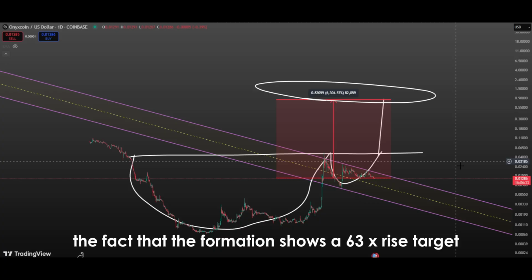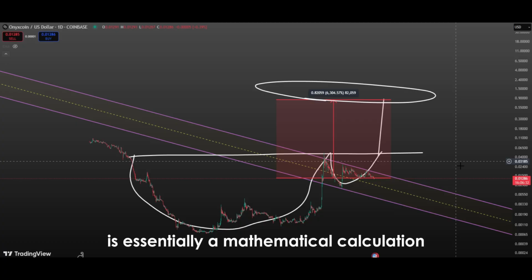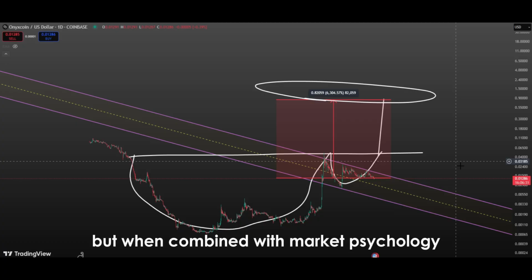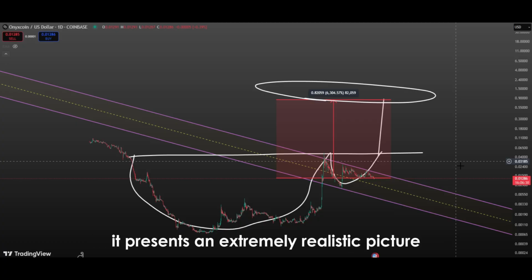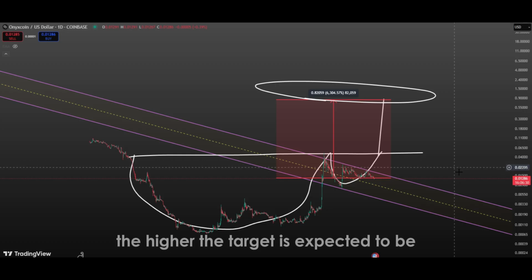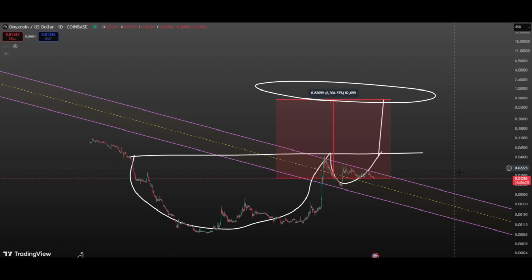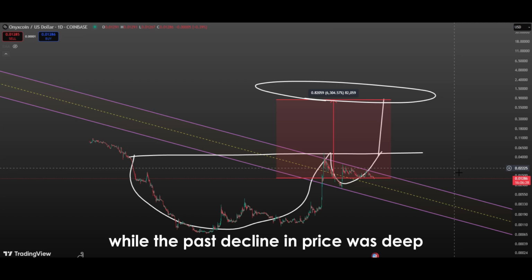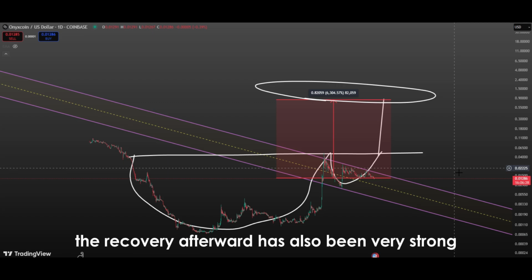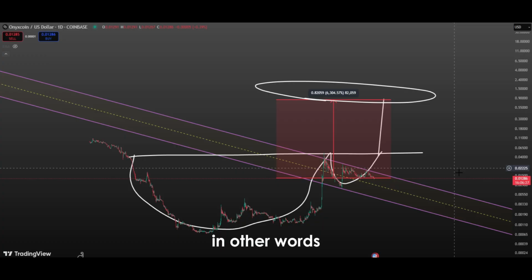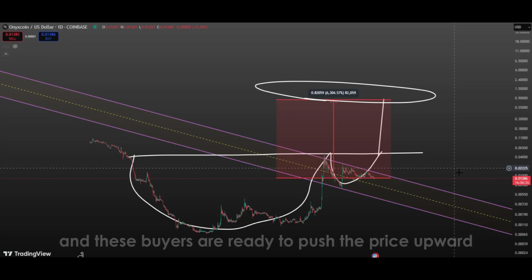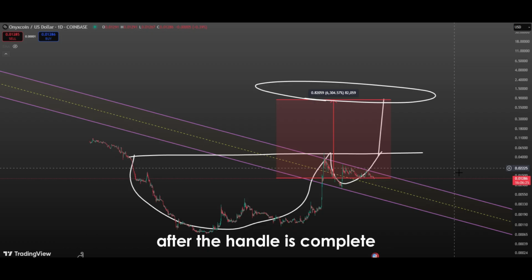The fact that the formation shows a 63x rise target is essentially a mathematical calculation, but when combined with market psychology, it presents an extremely realistic picture. Especially the deeper the cup, the higher the target is expected to be. This shows us that while the past decline in price was deep, the recovery afterward has also been very strong. In other words, there is serious buying interest in the market, and these buyers are ready to push the price upward. When the buying pressure comes into play after the handle is complete, the price could rise rapidly and head toward the 63x target of the cup.